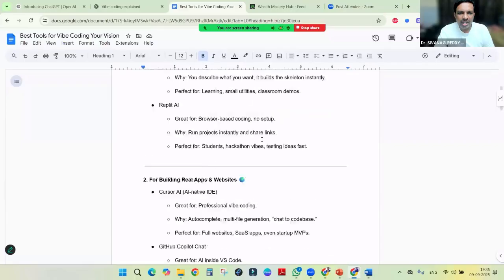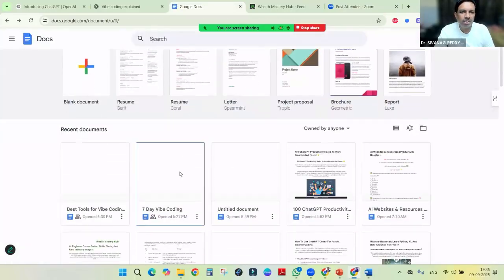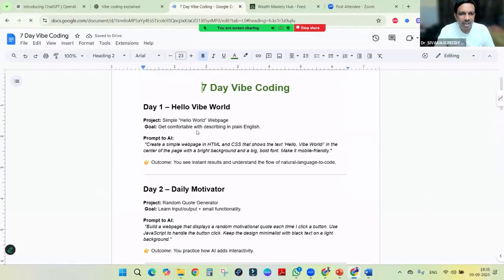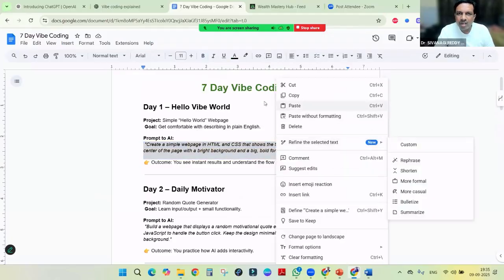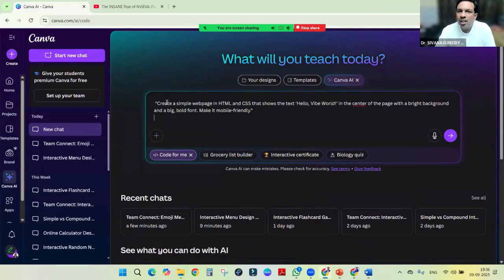Apart from that, we can create some simple programs in ChatGPT, and we will try those rather than whatever they have given there. We can also take the prompts and use Canva to create our own designs.